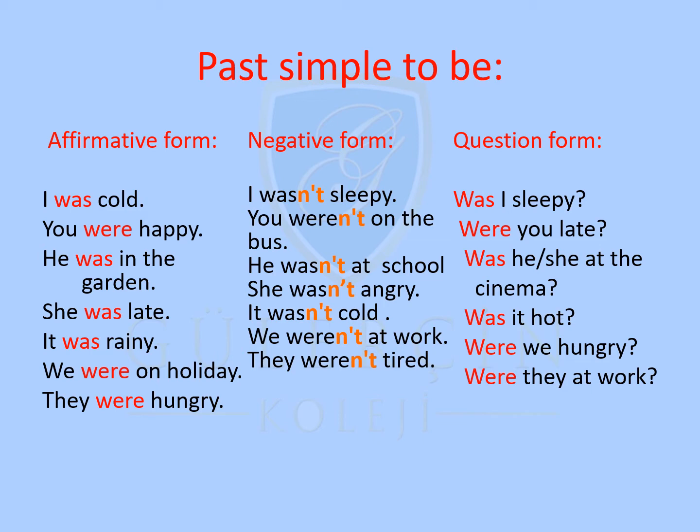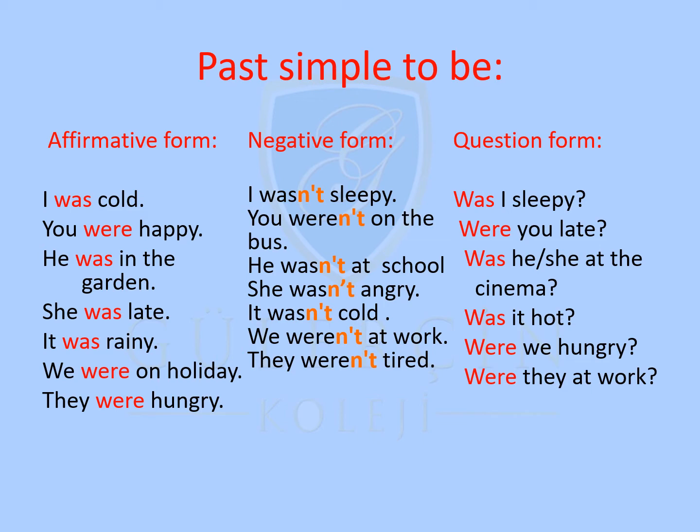I was cold. You were happy. He was in the garden. She was late. It was rainy. We were on holiday. They were hungry. So, I, he, she, it will use was, whereas you, we, they will use were.